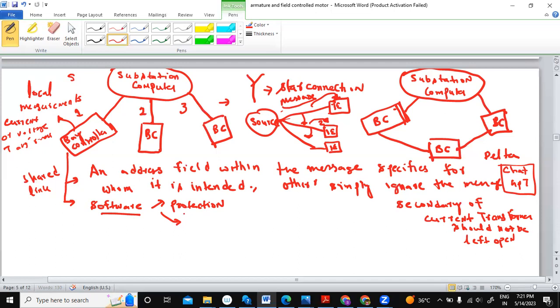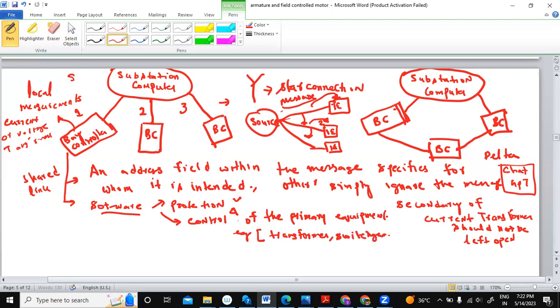What two things do you have to do? You have to protect the network and you have to control the power flow, right? So you have two things: protection and control of the primary equipment. Examples of the primary equipment would be the transformer, the various switchgear. When I talk about switchgear, what comes to your mind? What is switchgear? Switchgear includes the circuit breaker, relays and all other things.